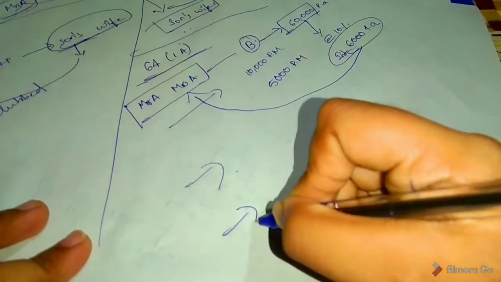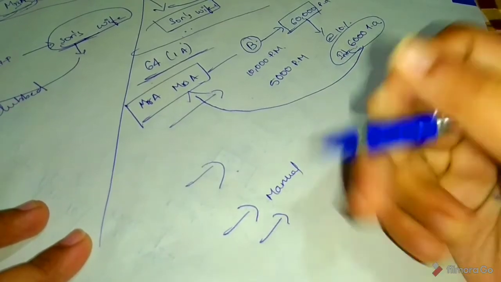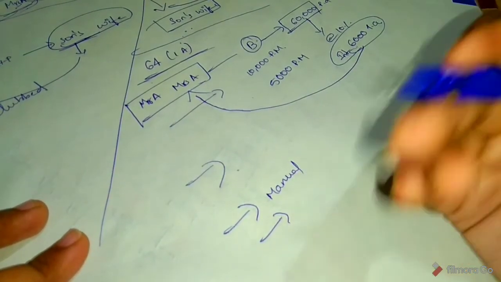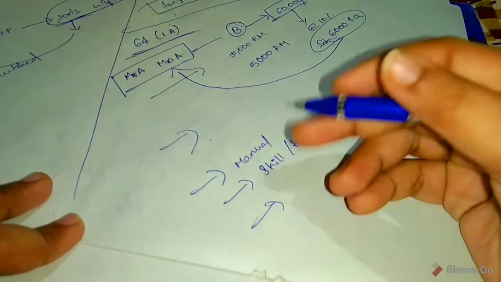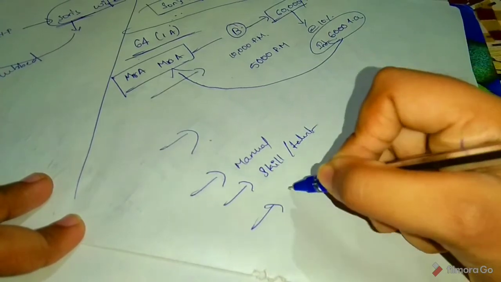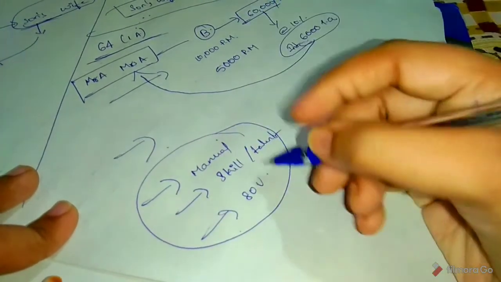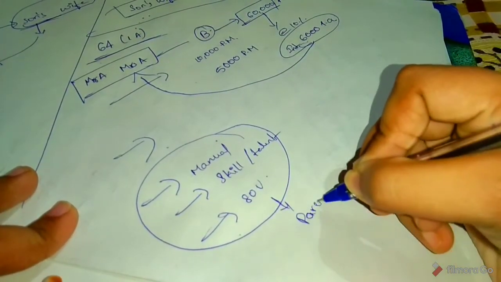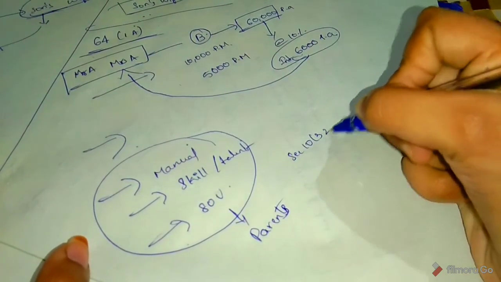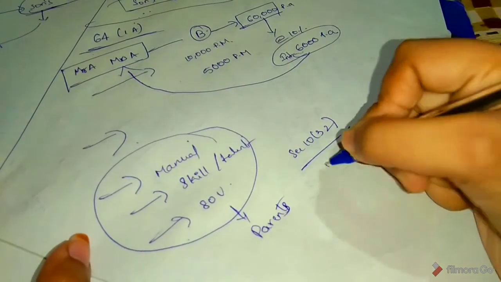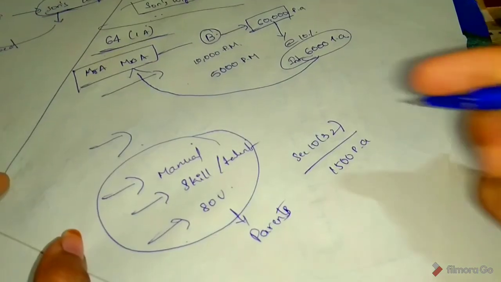See, if a minor child earns income by way of manual work or by way of skill, talent, specialized knowledge, experience, and if the minor child is suffering disability specified under Section 80U, then any income arising from this should not be clubbed in the hands of the parents. Okay? And in Section 10(32), there is an exemption up to 1,500 per annum per minor child given to the parent.